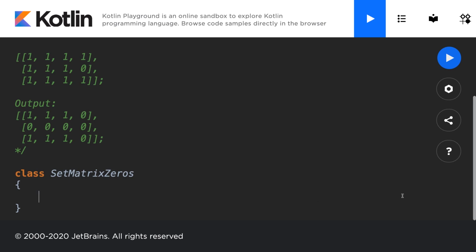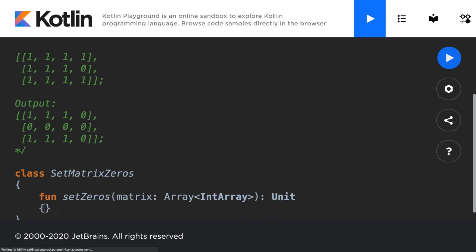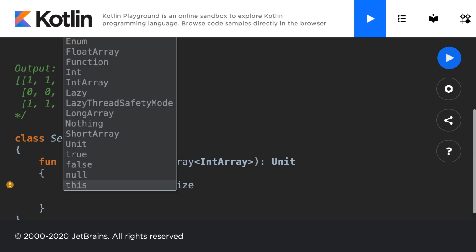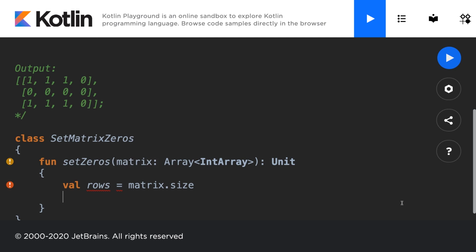Now in this class, what I want is to make a new function that's going to set my zeros. So I'll say set zeros for the function name, and I'll put in the matrix as an integer array, and it's going to return a unit as my function return value. Then I'm going to make a value called rows, and that's going to be the number of rows. And to get the number of rows from a matrix, all you have to do is call the matrix by its name dot size. So we're accessing the size property just like that.